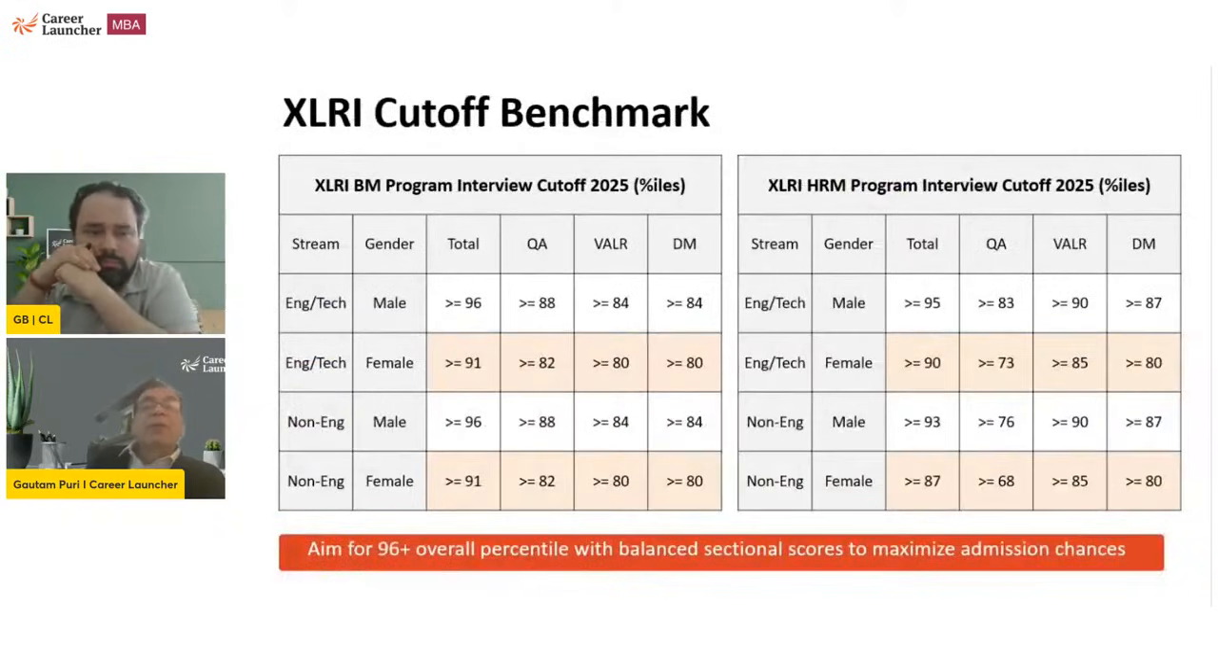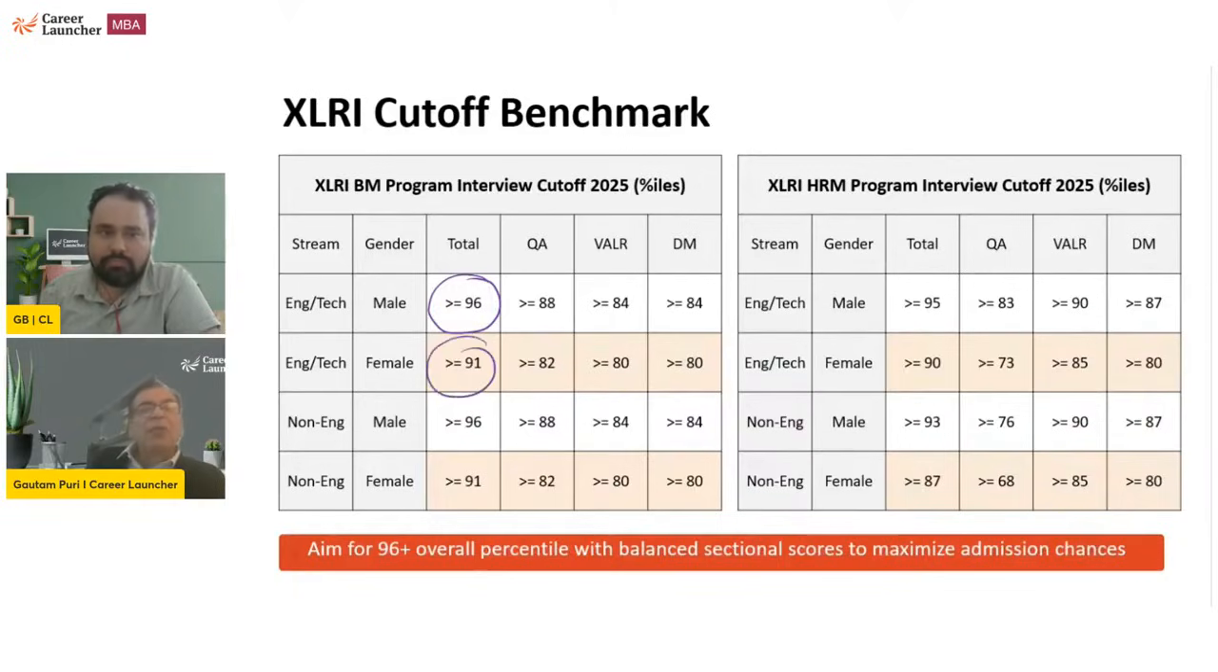Now, percentile cutoffs, if you notice, there's a category: engineers male, non-engineers male, females, engineers, non-engineer female. ये category है इनकी. So थोड़ा सा है इसमें फर्क. Now it might look like a huge difference कि male engineer getting a call from XLRI BM at 96 percentile, while female engineer at 91 percentile. मोटा आधे नंबर का फर्क है ये.